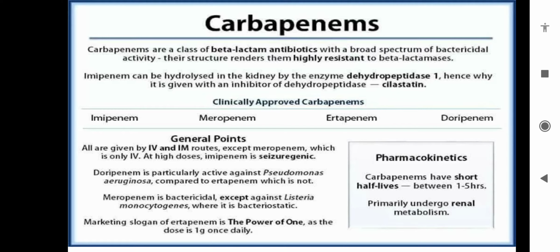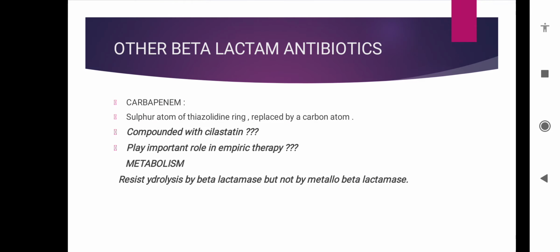Pharmacokinetics. Carbapenems have a shortened half-life between 1 to 5 hours and undergo renal metabolism. Other beta-lactam antibiotics have a sulfur atom in the thiazolidine ring. In carbapenem, sulfur is replaced by a carbon atom. So remember from the word carbapenem, a carbon atom is substituted in the place of the sulfur atom.